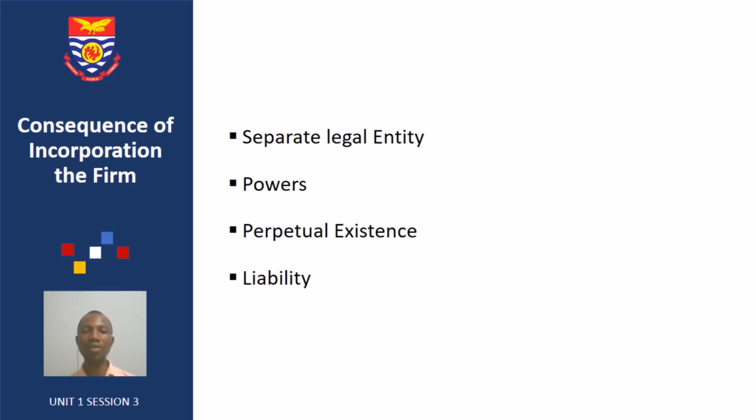You should also know that even though the partnership firm is a separate legal entity, the partners are jointly and severally liable for the liabilities of the partnership firm. And where a partner incurs certain expenses for the benefit of the partnership firm, he or she will be entitled to be indemnified by the partnership firm and possibly the co-partners.